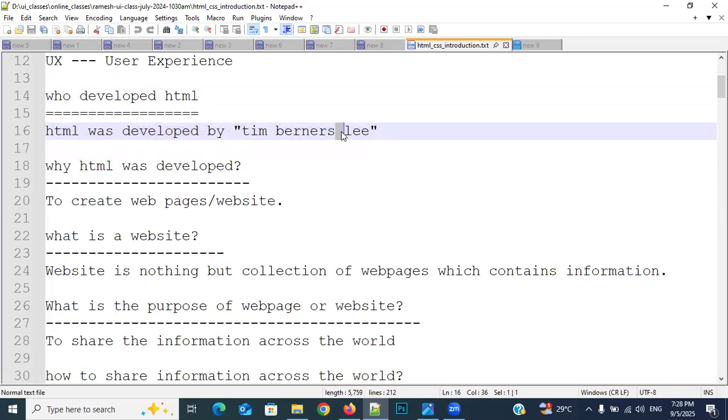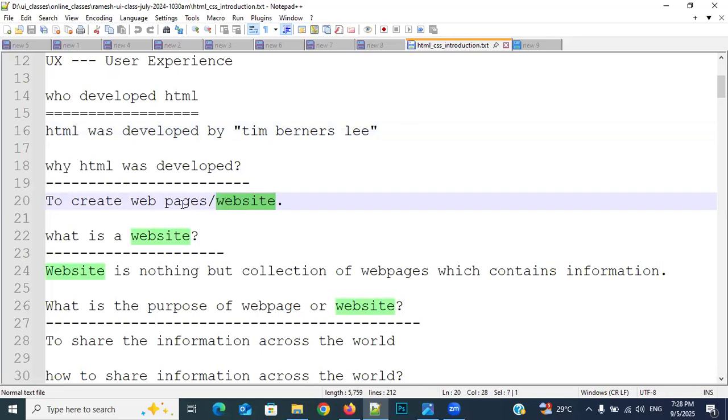If anybody develops anything, there should be some purpose. For example, some developer will develop a building. Why? To play cricket, or else to sell the homes. In the same way, you are also coming here. Why? To learn this UI full stack course. So if anybody comes here, they need to learn this technology. In the same way, he also developed the HTML language. Why? To create web pages or a website.